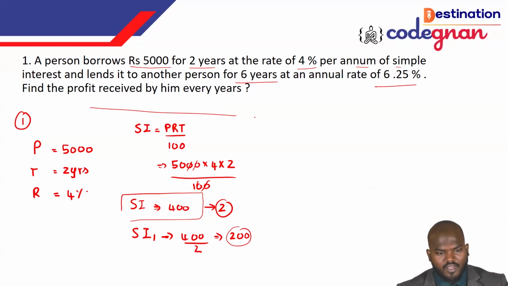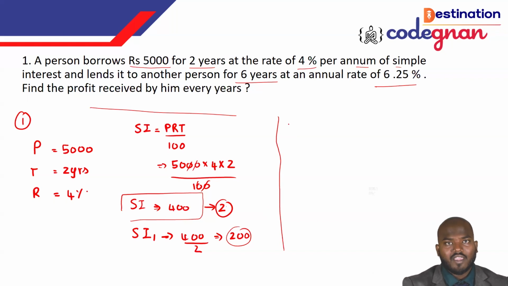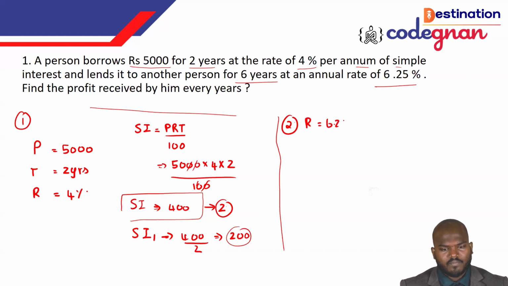So coming to the second condition, guys. Okay, second condition, you see this one? They are giving 2 years at the rate of 6.25 percent. So now he was buying the money and giving to someone. With respect to the second condition, they are giving that the rate of interest will be 6.25 percent, and the principal is the same, 5,000 only. He was not giving any additional amount, but the time they are giving here, he was giving for 6 years.